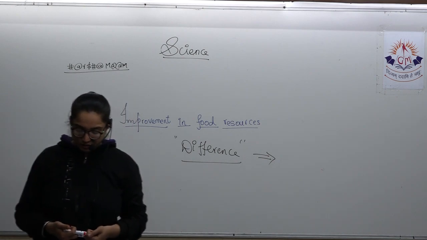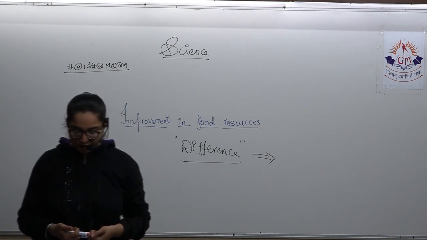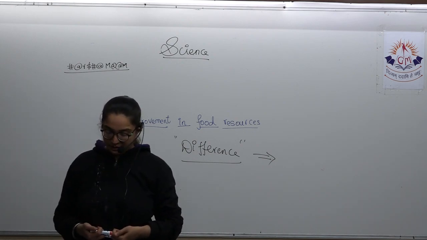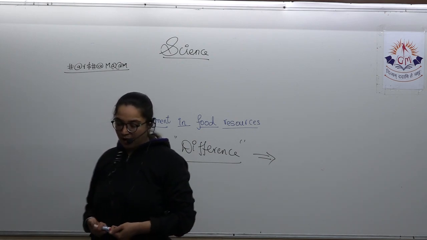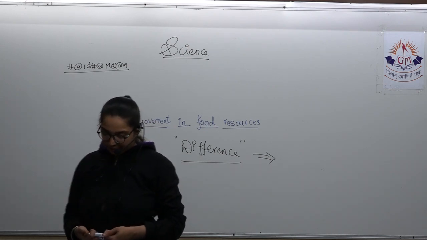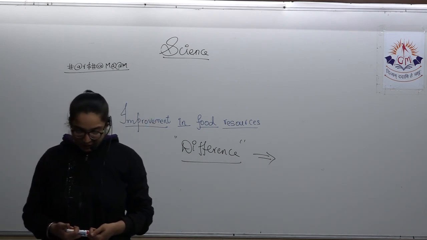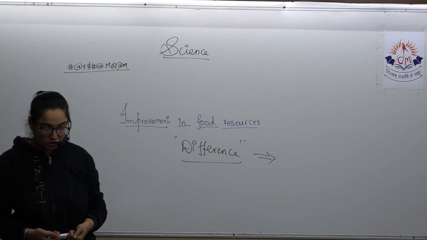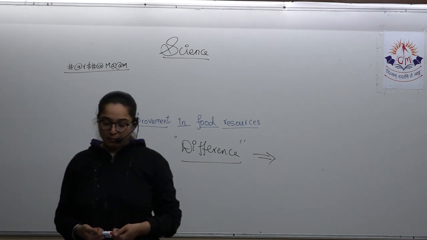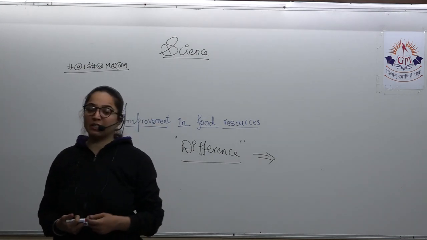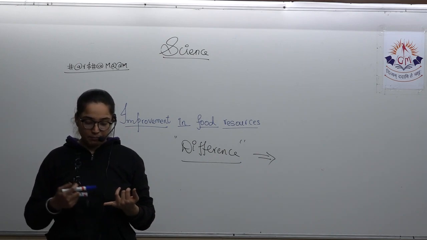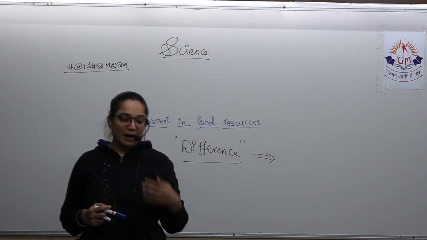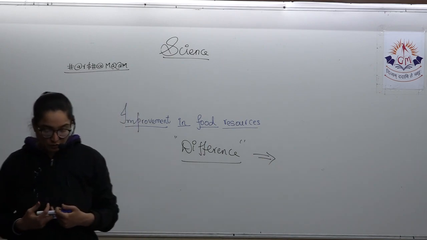He stressed the need for the reorientation of the breeding program, and he dwarfed many varieties in India. He also developed a high yield dwarf variety of wheat, and being a plant geneticist, he has contributed to the development of Indian agriculture. So that is about the crop variety improvement. It can be done by introducing the plant, selecting the plant, and by hybridization. So by these ways we can get the proper varieties of the food.